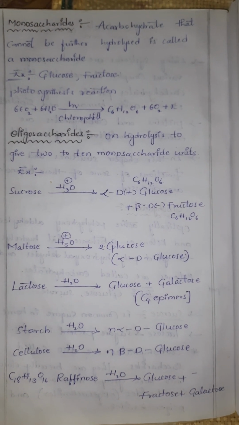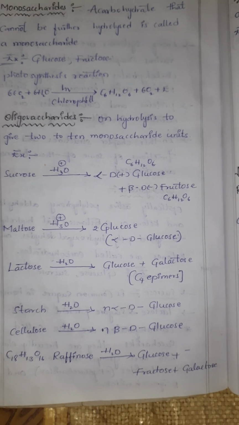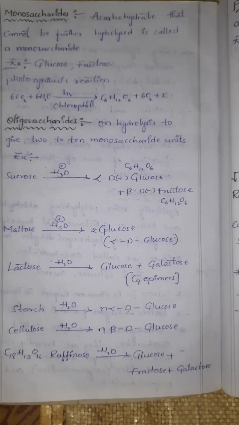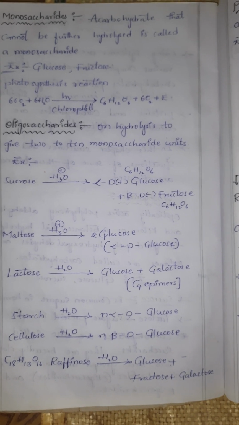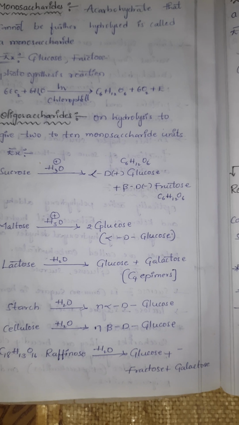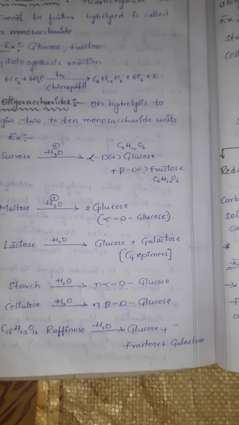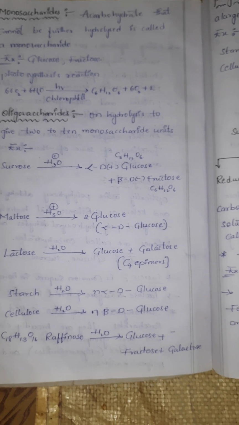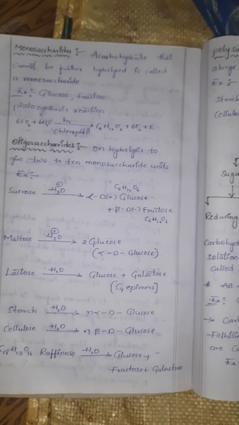Oligosaccharides on hydrolysis give 2 to 10 monosaccharide units. Examples: sucrose, maltose, lactose, starch, cellulose and raffinose. Sucrose hydrolyzes to form alpha-D-(+)-glucose plus beta-D-(-)-fructose. Maltose hydrolyzes to give 2 moles of glucose, that is alpha-D-(+)-glucose. Lactose hydrolyzes to give glucose and galactose.